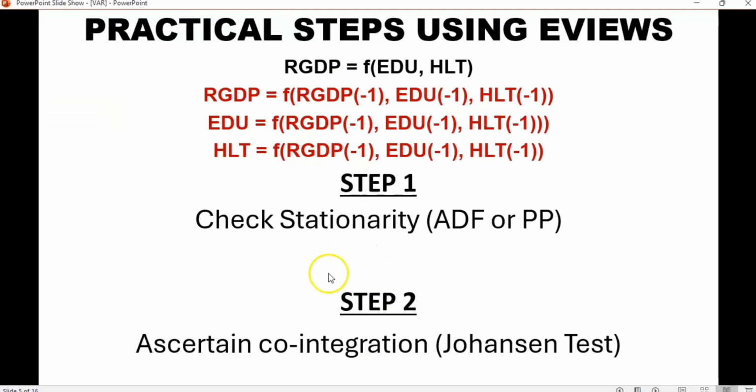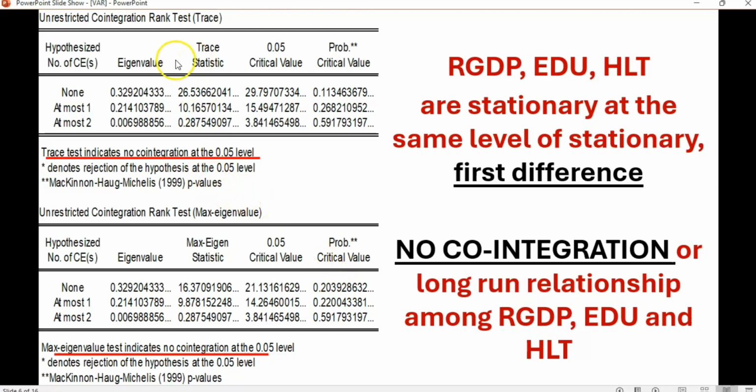Now let us look at an expanded view of it. Now this is the cointegration test. The rank test shows that the trace test indicates no cointegration at the 5% level. Also the maximum eigenvalue test indicates no cointegration at 0.05 level. So we conclude that real GDP, education and health expenditures are stationary at the same level of stationarity, at first difference. And also there is no cointegration or long run relationship among the variables, among real GDP, education spending and health spending. Okay.